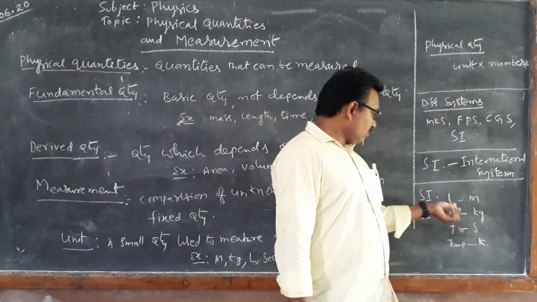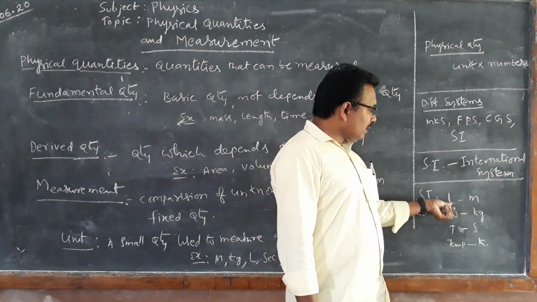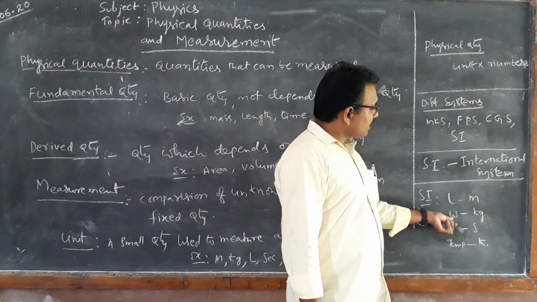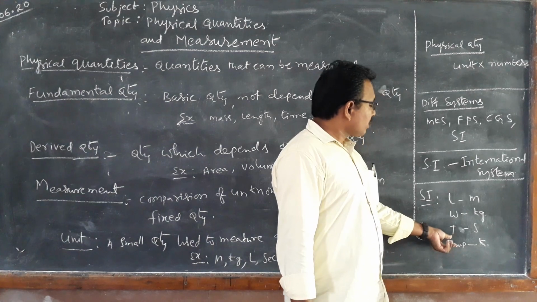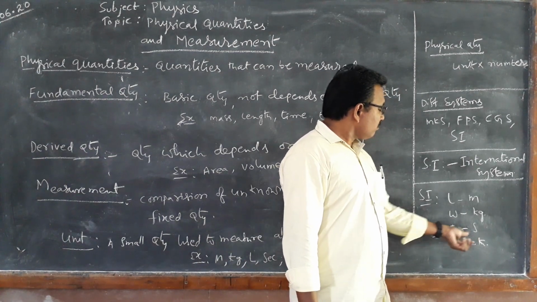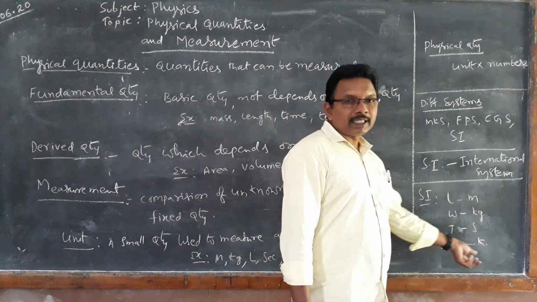In this SI system, the unit for length is meter, for weight kg, for time seconds, and for temperature kelvin.